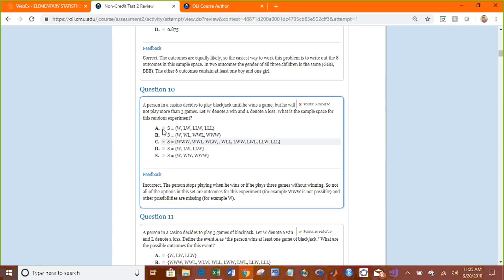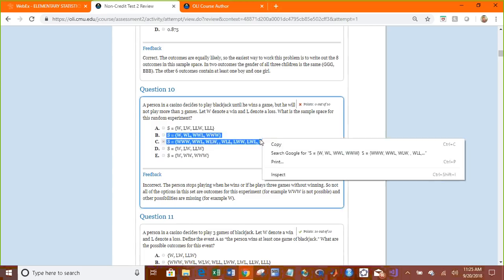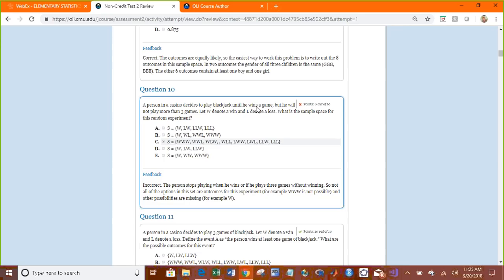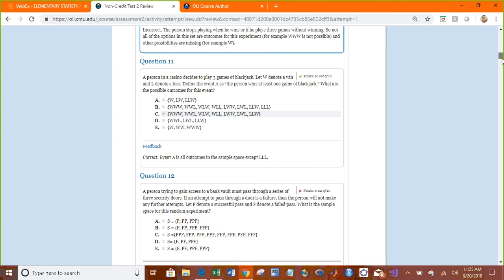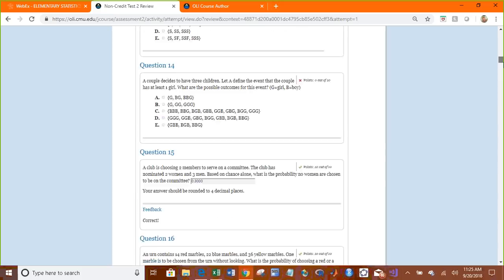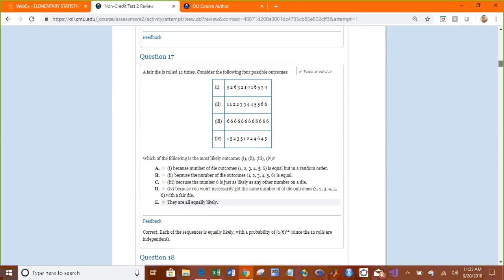I'm sorry. This is just all possible outcomes if he was playing 3 games but not stopping. But it does say until he wins a game. So it is win, lose, win, lose, lose, win, lose, lose, lose. I didn't do that one, I didn't do that one, I didn't do that one. All of these are good.